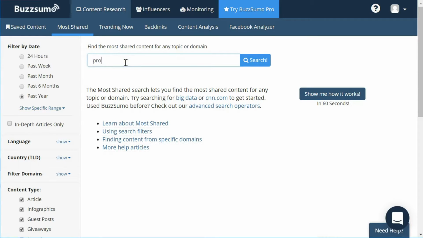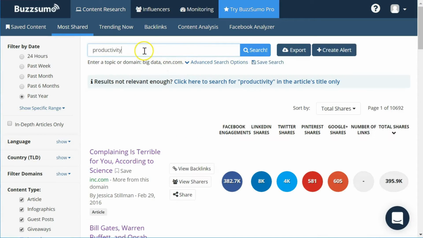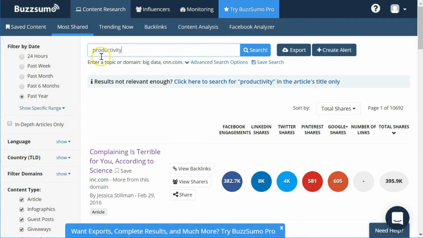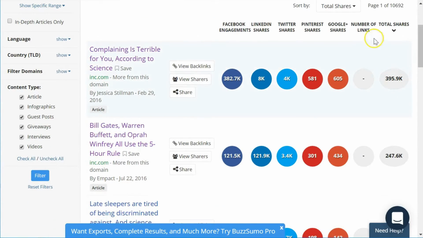So let's type in productivity, shall we? And let's see what it brings back. I'm going to search for productivity, and I haven't changed any of my filters here on the left-hand side. So by default, it's going to bring me back all of the articles, all the content from the past year, but it's going to sort it by the number of total shares.